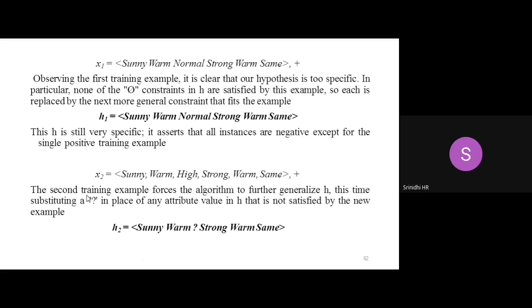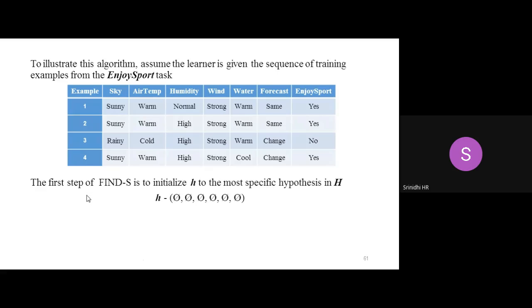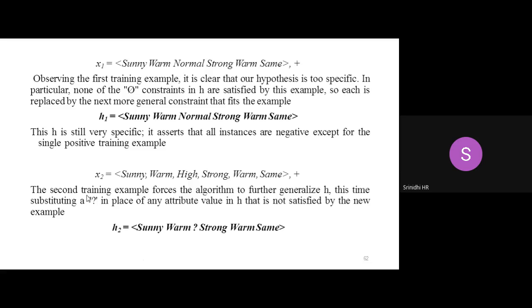After writing x1 within the braces, you put a comma and write whether that particular instance is a positive example or a negative example. How will you write it? You observe the final outcome, that is enjoy sport. For example 1, what is my enjoy sport value? It is yes. So I will replace the instance x1 by plus. I will consider this particular instance as my hypothesis, that is H1. The same x1 is considered as my H1, that is sunny, warm, normal, strong, warm and same. The hypothesis is the same.